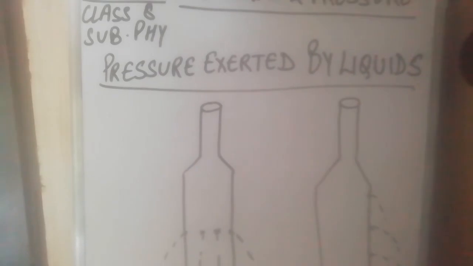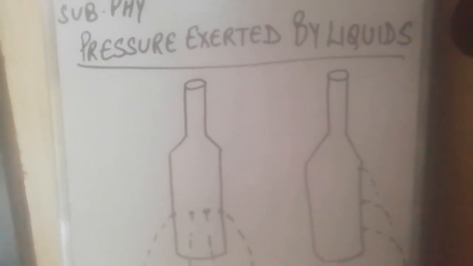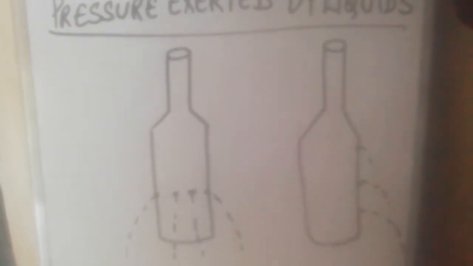Now the next thing is atmospheric pressure. What is atmospheric pressure? See children, air is all around us, and this air is also exerting a pressure above us, but we are not feeling it. Why? That I will explain to you later.